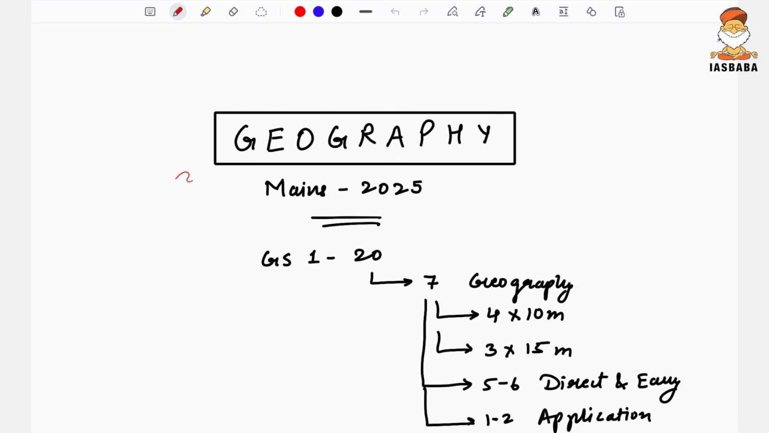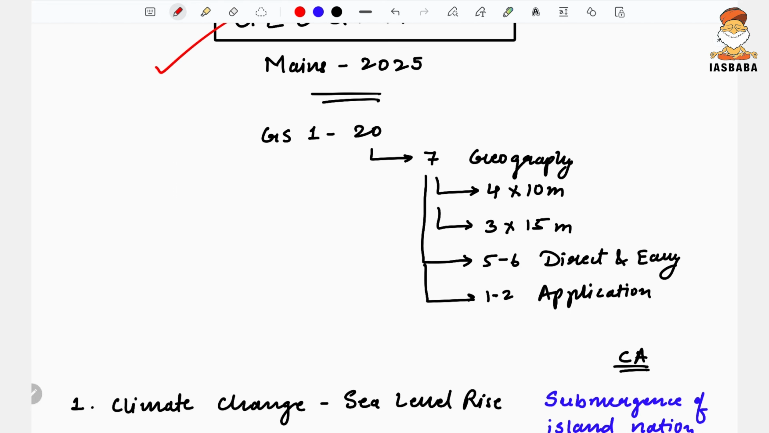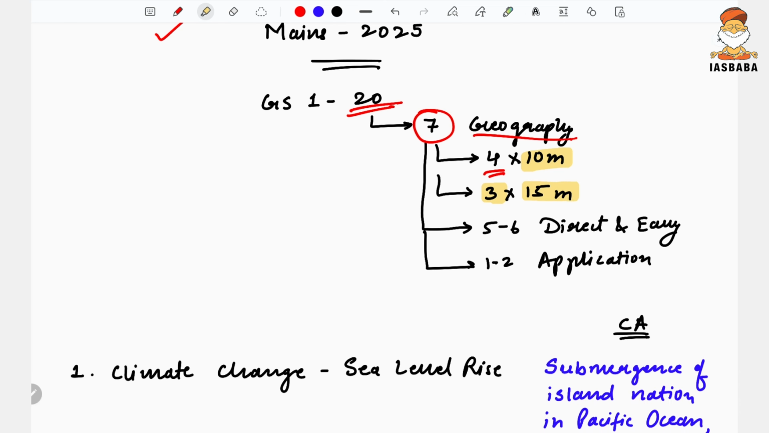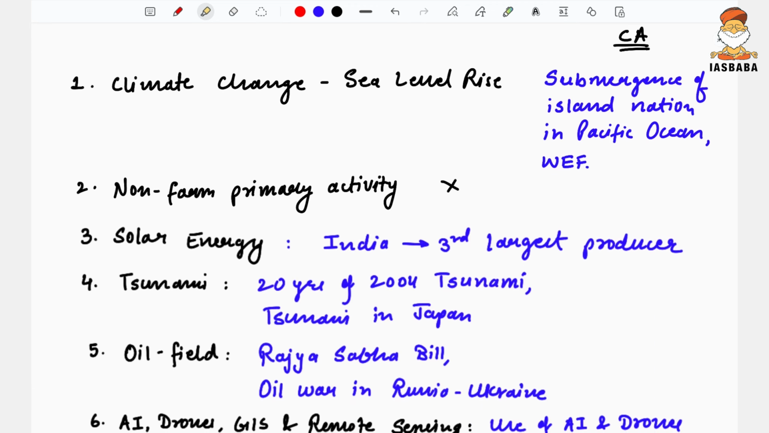This is the discussion class for Geography Mains 2025 paper. This year, the question paper was much on the lenient side. In the GS paper 1, out of 20 questions, there were around 7 questions on geography. 4 questions were simple 10 markers, and the remaining 3 questions were 15 markers. With respect to the difficulty level, 5 to 6 questions were direct and easy, 1 to 2 questions were application based, and you will be surprised to see how many of the questions were repeated.